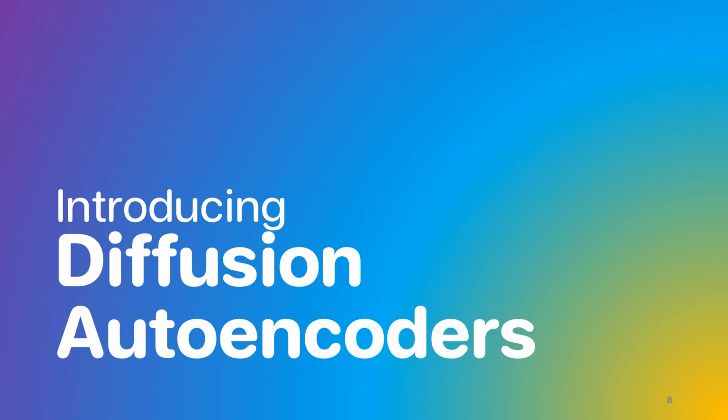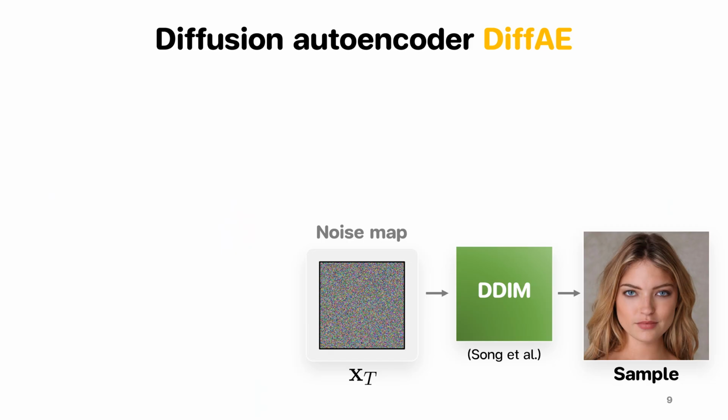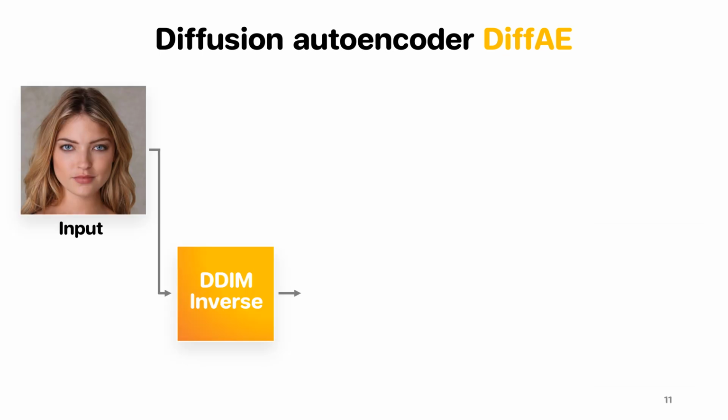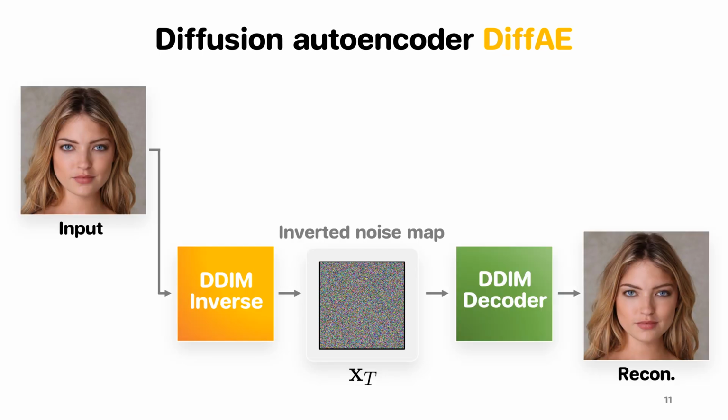Introducing diffusion autoencoders. To understand DFAE, let's consider diffusion implicit model, or DIM, that can generate a high-quality image from a noise map using a deterministic denoising process. One key implication is that we can run these backward and convert the image back to the noise map. Starting from an input image to the noise and back, it looks like an autoencoder already, with the noise map as its latent code. However, this latent code lacks meaningful semantics, which is a problem DFAE will address.